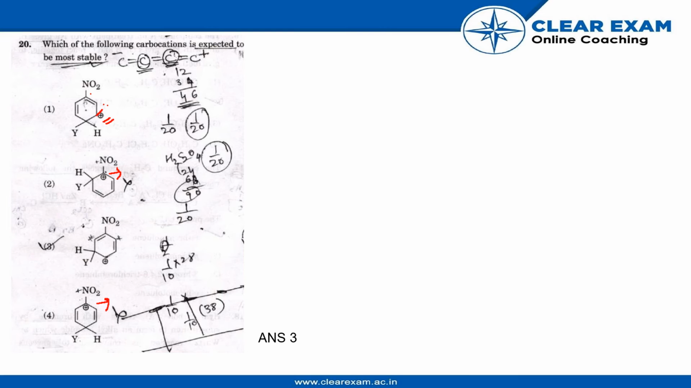In this option also, the positive charge is too close to NO2, so it will also be the most unstable. This will be unstable and this will also be unstable. And out of the four compounds, this is the only compound where the positive charge is at the farthest. So this one will be the stable. So option 3 will be the answer.